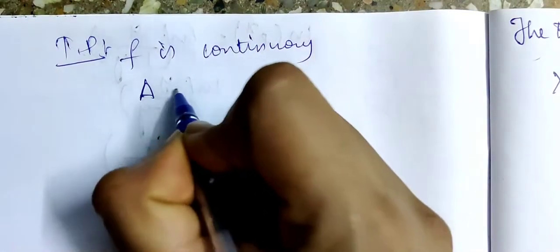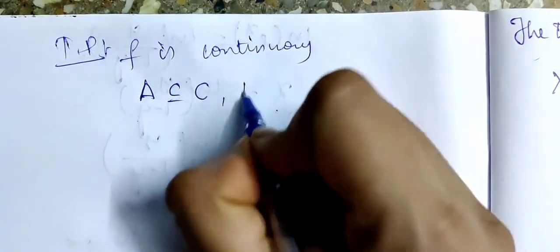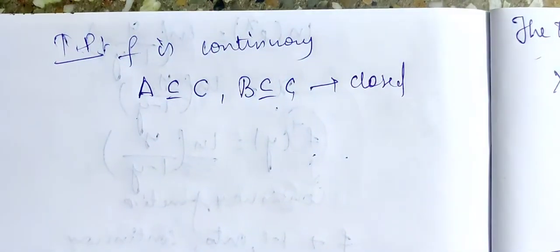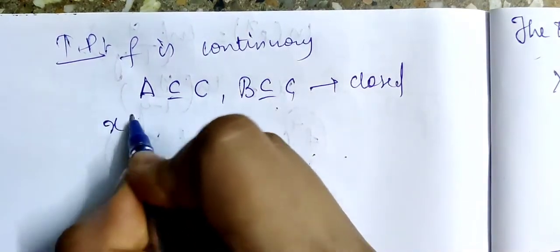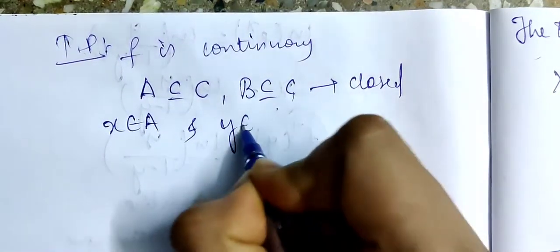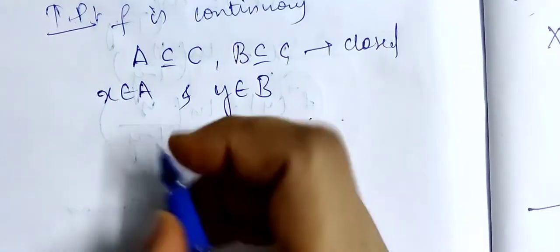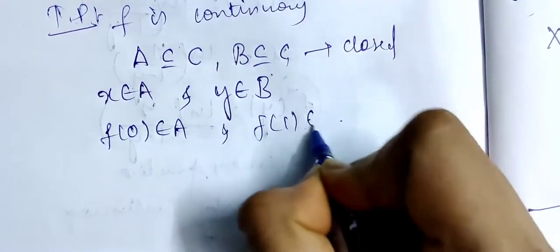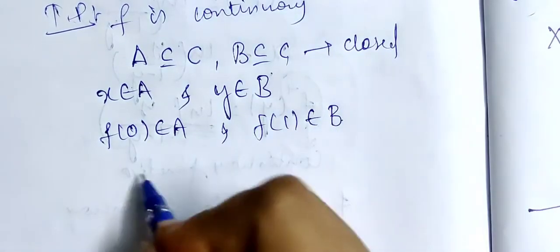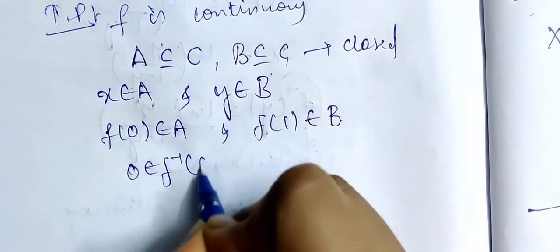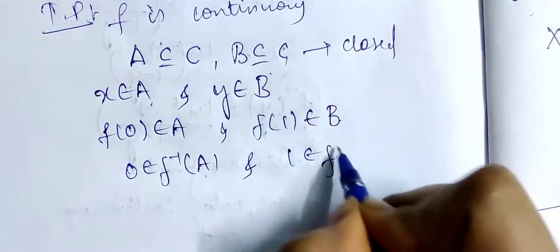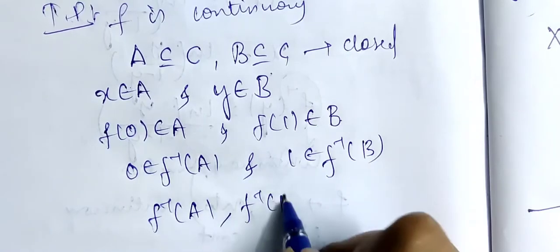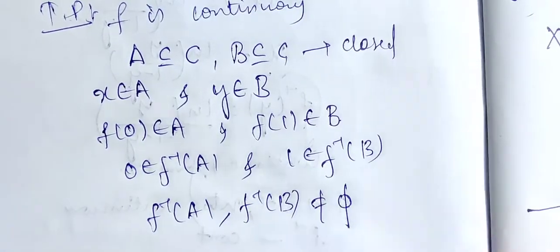Suppose A is a subset of C and B is a subset of C, which are closed. And I'll also assume that x belongs to A and y belongs to B. That is, we have f(0) belongs to A and f(1) belongs to B. So 0 belongs to f inverse of A and 1 belongs to f inverse of B. Therefore, f inverse of A and f inverse of B are non-empty.